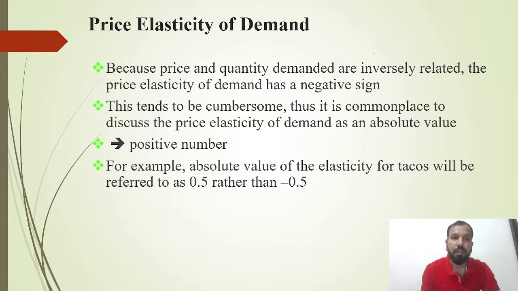Because price and quantity demanded are inversely related, the price elasticity has a negative sign. That tends to be cumbersome, thus it is commonplace to discuss the PED as an absolute value. For example, the absolute value of elasticity for tacos will be referred to as 0.5 rather than negative 0.5.